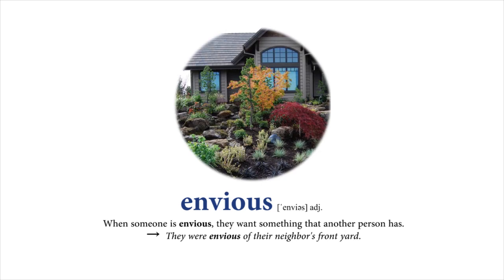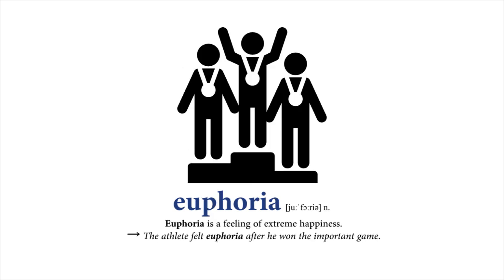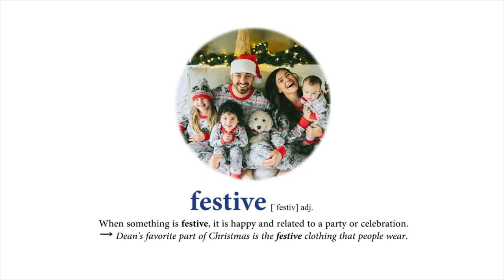Envious. When someone is envious, they want something that another person has. They were envious of their neighbor's front yard. Euphoria. Euphoria is a feeling of extreme happiness. The athlete felt euphoria after he won the important game. Festive. When something is festive, it is happy and related to a party or celebration. Dean's favorite part of Christmas is the festive clothing that people wear.